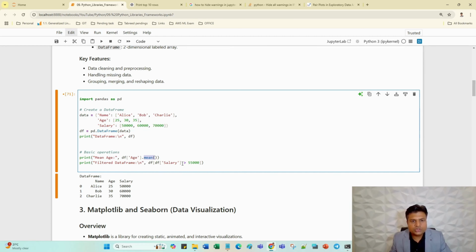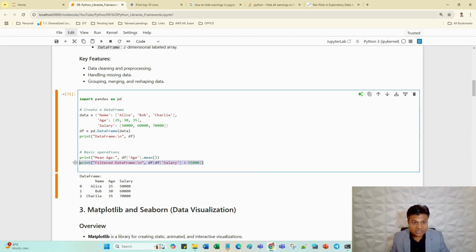After that, I need to check whether the salary is greater than this value. So what does it mean? I'm using the data frame and again data frame of the salary. Just focus on this particular part. So data frame salary, this portion will take only this particular column, and is greater than this particular value, that particular thing will be filtered here.